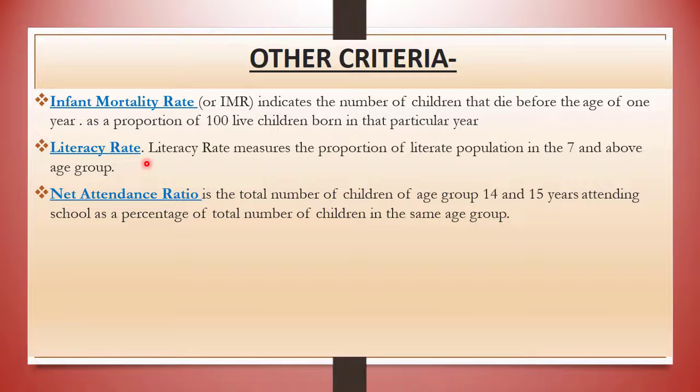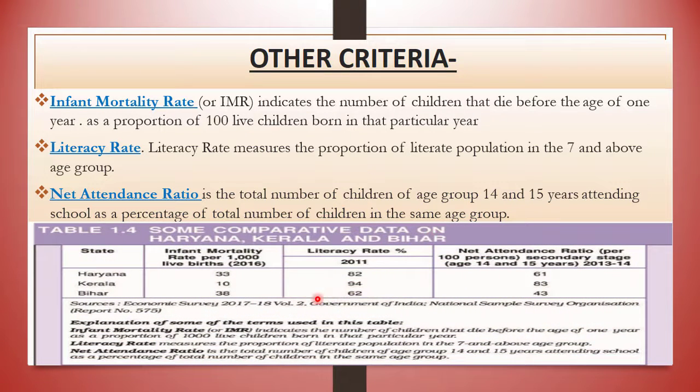And literacy rate. Literacy rate measures the proportion of the literate population in the 7 and above age group. Means how many people are educated in the 7 and above age group. And net attendance ratio is the total number of children of age 14 and 15 years attending the school as per percentage of the total number of children in the same age group.